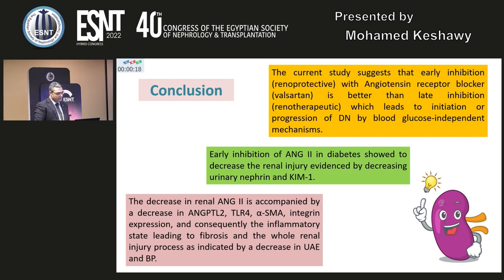The decrease in renal angiotensin 2 is accompanied by a decrease in angiotensin-like protein 2, toll-like receptor 4, alpha-smooth muscle actin, and integrin expression, and consequently the inflammatory state leading to fibrosis and the whole renal injury process, as indicated by a decrease in urinary albumin excretion rate and blood pressure.